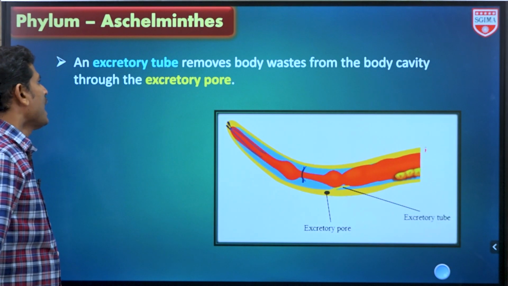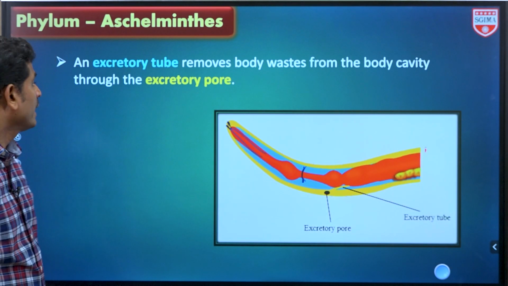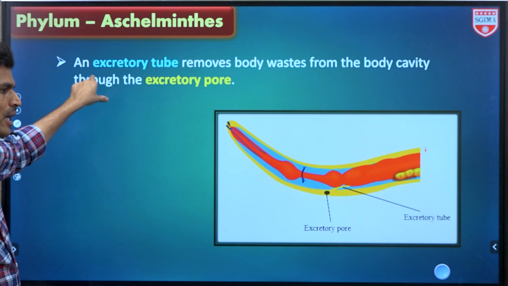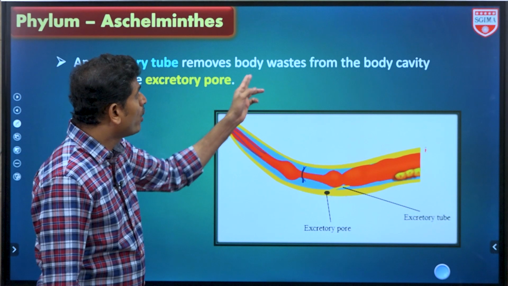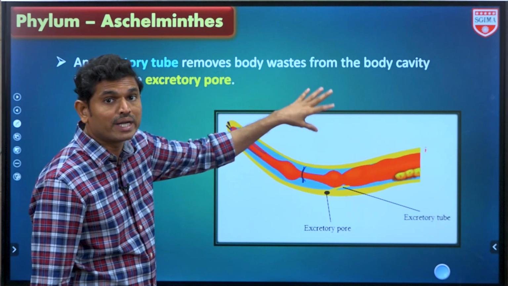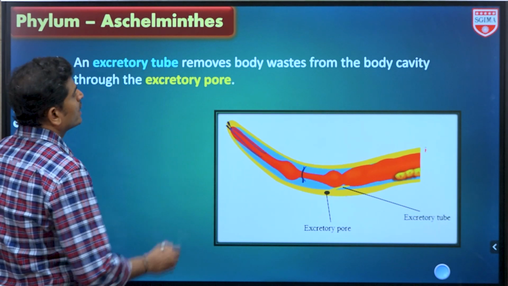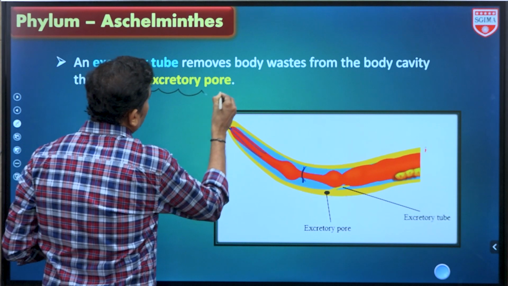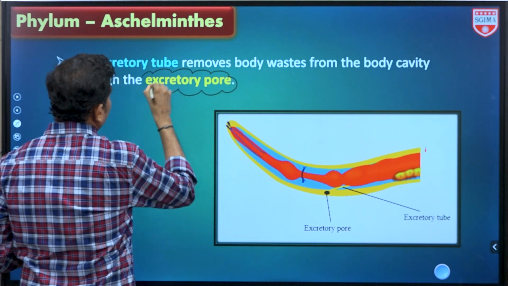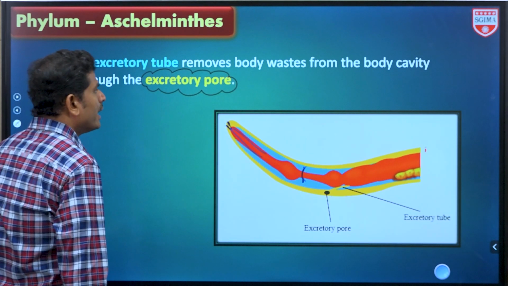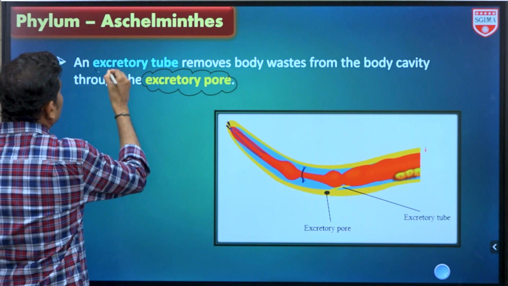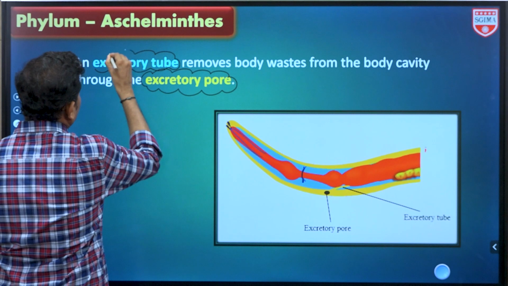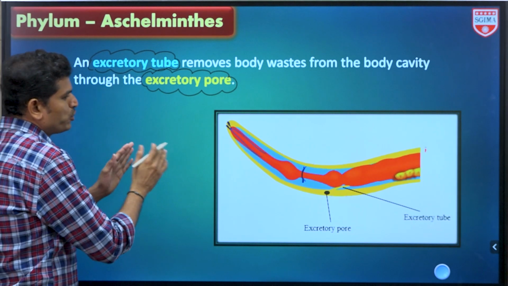Next one, an excretory system के बारे में बोल रहे. An excretory tube removes body waste from the body cavity through which one? Excretory pore. इधर एक opening will be there, and this excretory pore helps in the removing of excretory products from the body. Excretory tube is there.